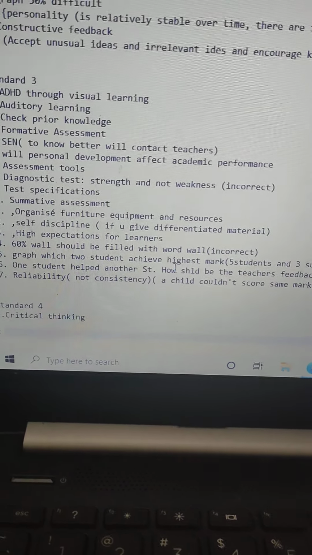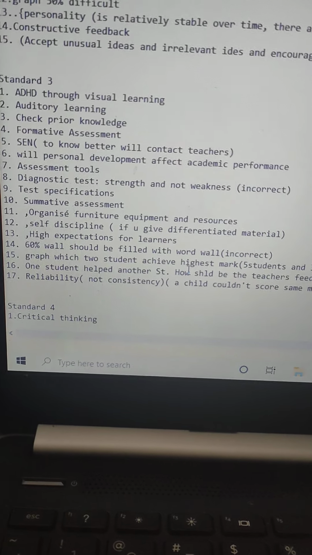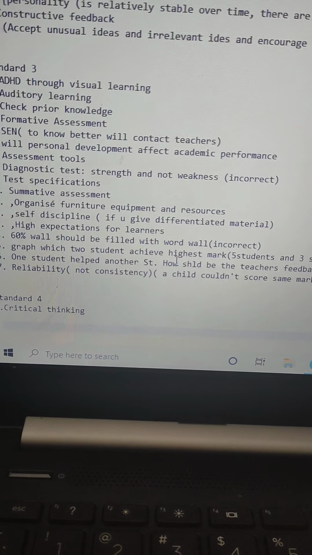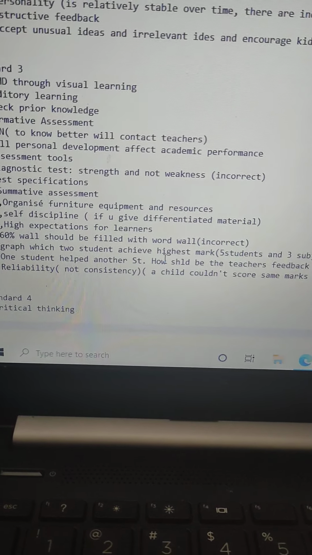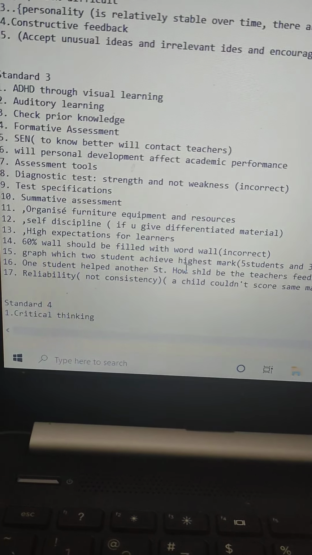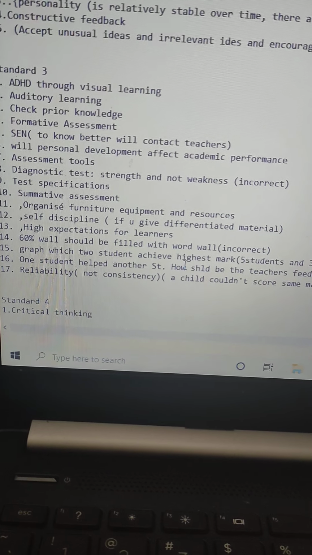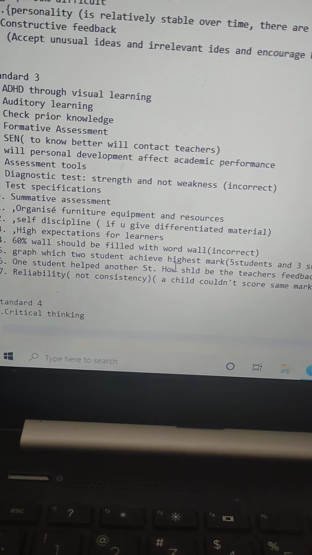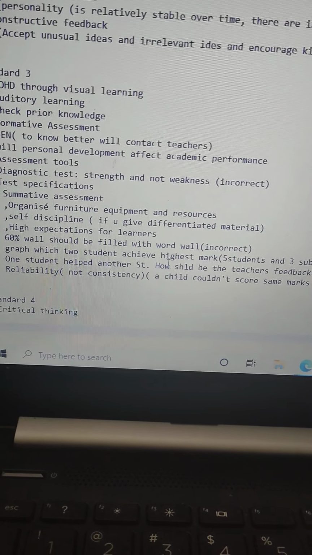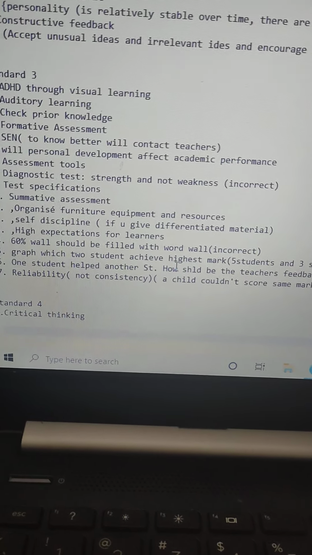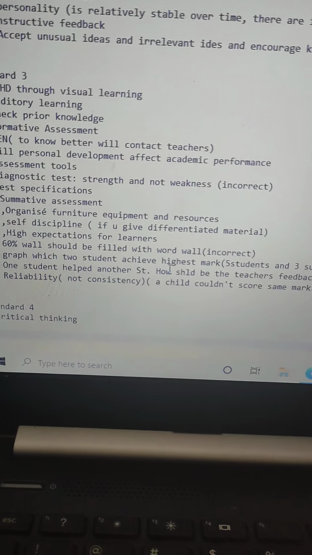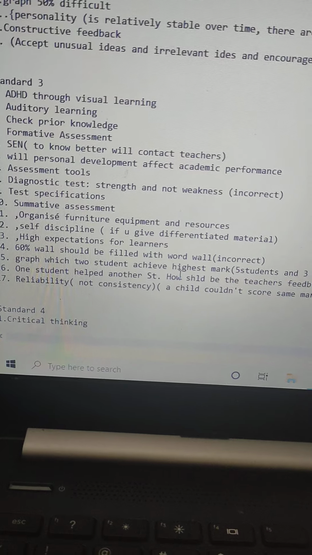Then, relating to auditory learning. Then about checking the prior knowledge, I could remember the diagnostic test, pre-test, and questions related to formative assessments, summative assessments, and special education kids.